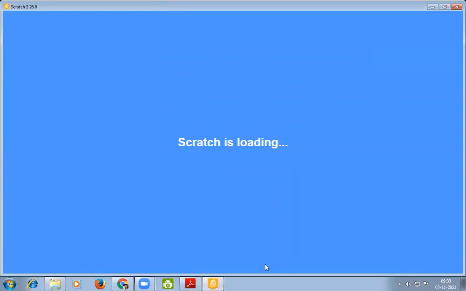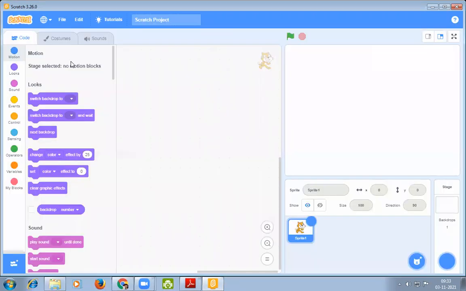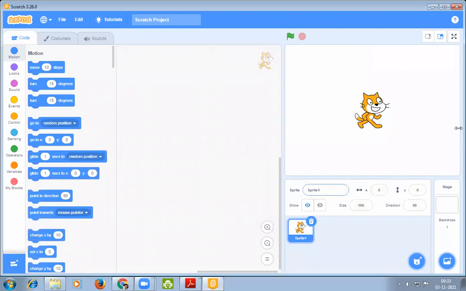Now we can see that the Scratch program is opening. As shown in figure 6.3, the Scratch program interface opened.